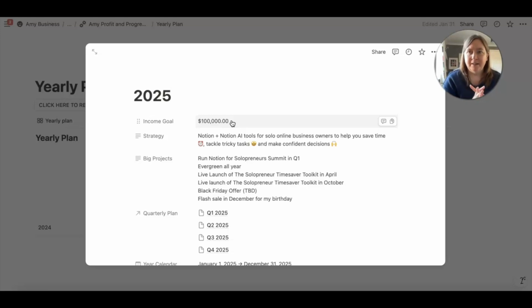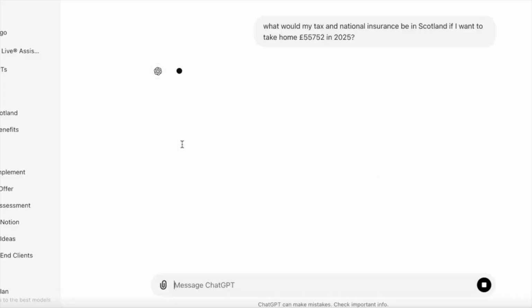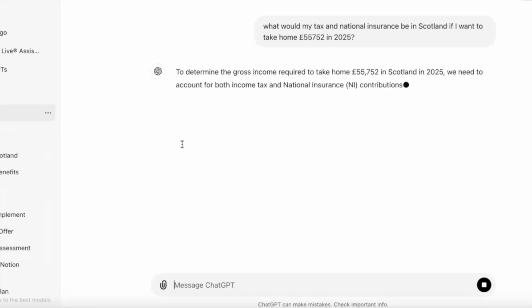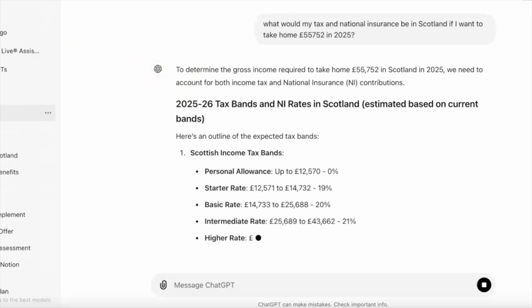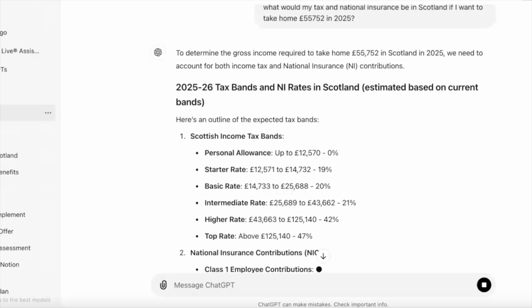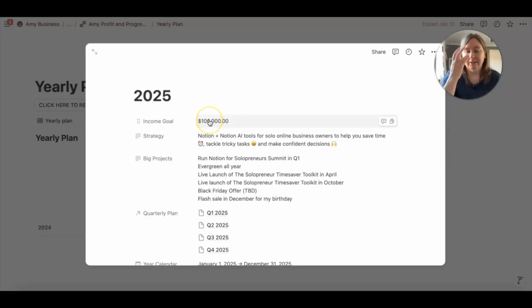But in Scotland we pay a lot of taxes, so I used AI to ask what I would need to bring home to take into account taxes. So I actually asked the question, I've written this down so I get it right: What would my tax and national insurance be in Scotland if I want to take home £55,752 in 2025? Because our tax rules tend to change quite regularly. Now we pay a lot of tax, so this actually works out at more than 100,000. It works out at £121,000.